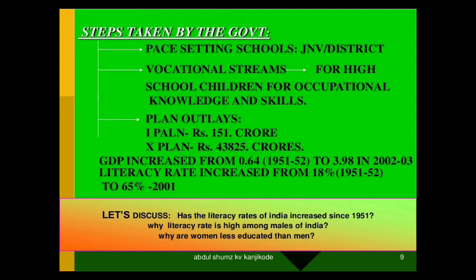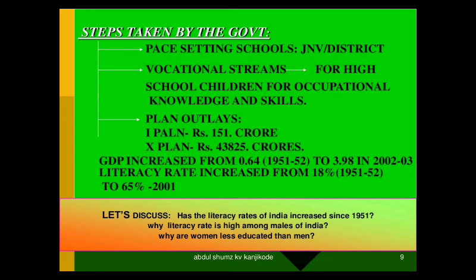And even through various schemes, they are giving compulsory education, right? And the next thing is, after completing the 10th standard or something else, or even for those people who haven't had any education, we have vocational streams, mainly after the 10th standard, you would know about that, right? For high school children, for occupational knowledge and skills, for those who wish to do their own business or to start a business or whatever it is, it helps a lot. And also to go for various jobs, this vocational training will help them, right?